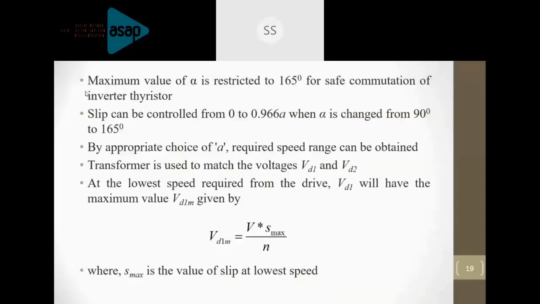What I just mentioned with the help of the previous slide is that you can vary the firing angle between 90 degree and 180 degree. But in order to have a smooth commutation, the firing angle is restricted to 165 degree.